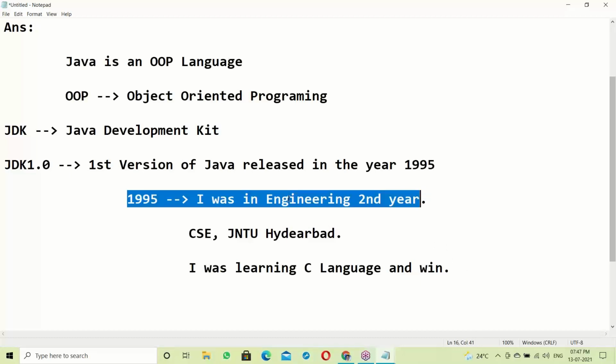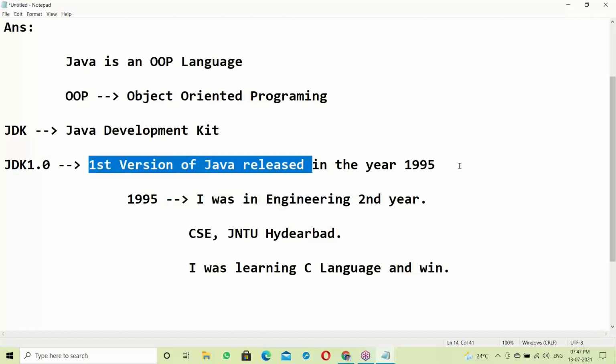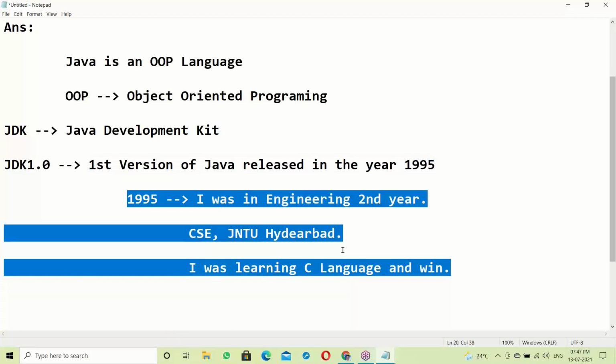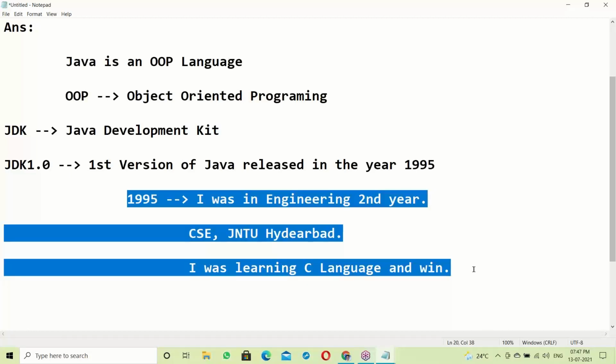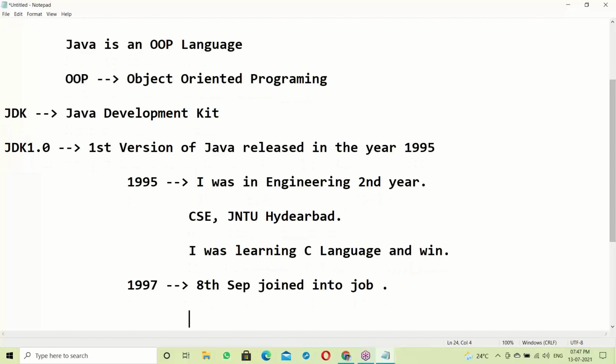So in 1995 the first version of Java, JDK 1.0, was released. I was still learning C language on Windows then. Next, on 8th September 1997 I joined my first company, Motorola.